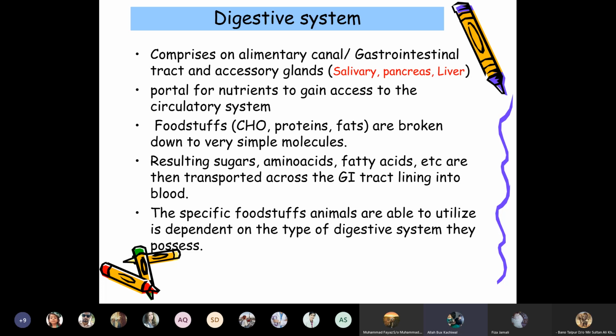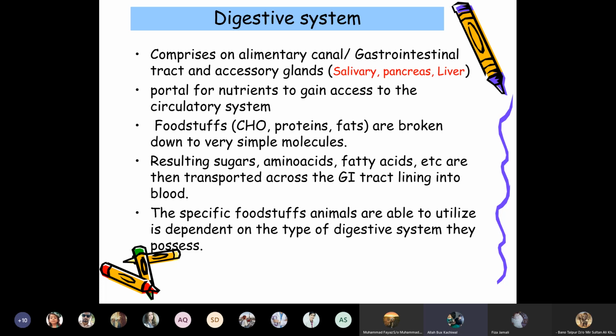The digestive process is different in meat eaters or grass eaters. Those that eat both flesh and plants are called omnivorous.